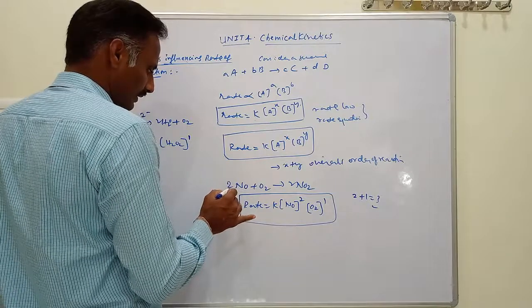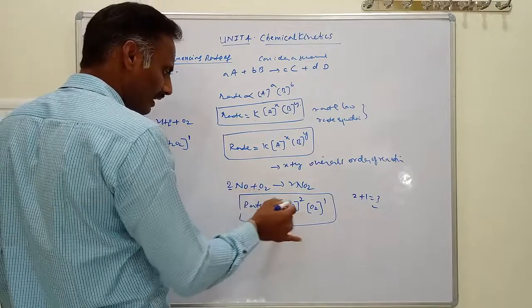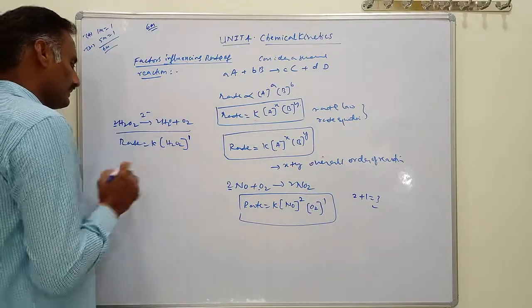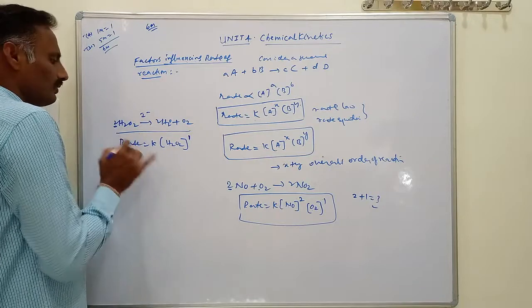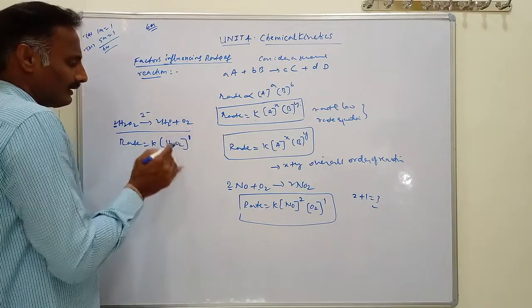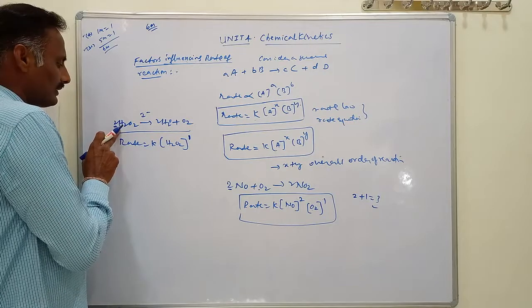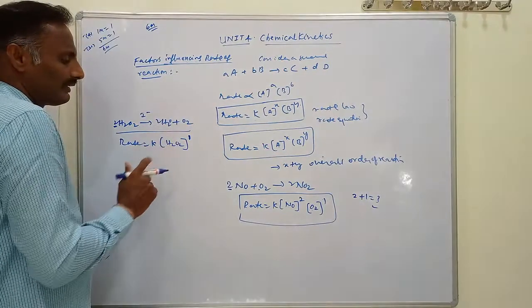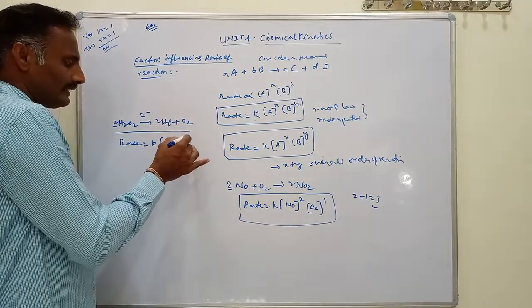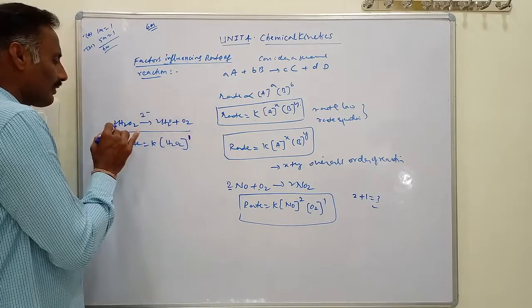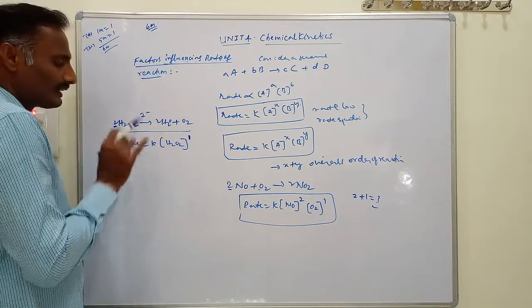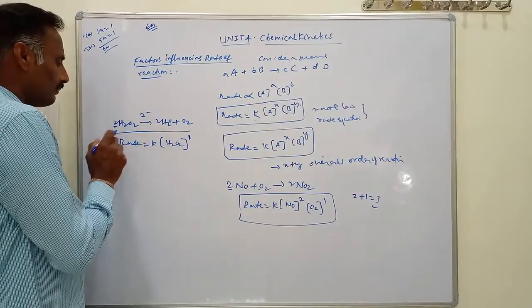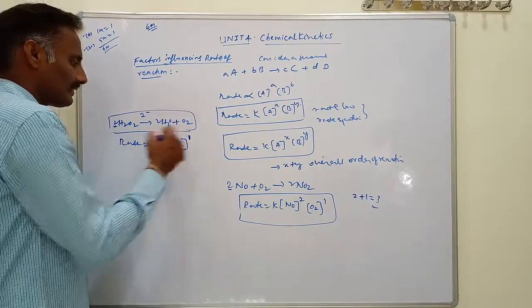In this balanced chemical equation, the coefficient of the reactant is 2 but the order is equal to 1. That's why in a balanced chemical equation the coefficients of reactants and the order of the reaction are not equal. The exponent value may be different from the balanced chemical equation. It is not possible to predict the order of a reaction merely by seeing the balanced chemical equation.